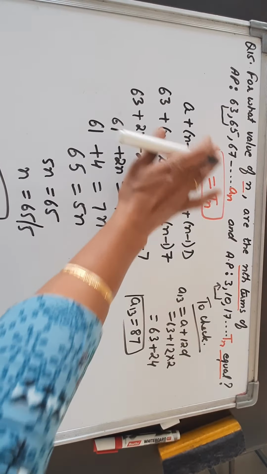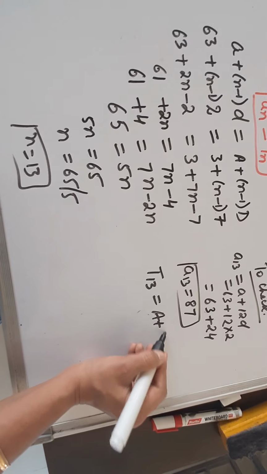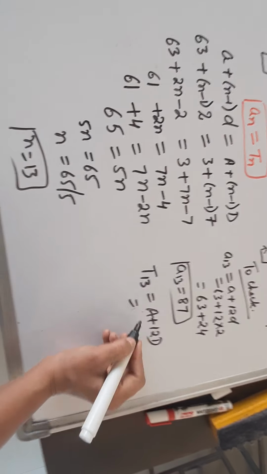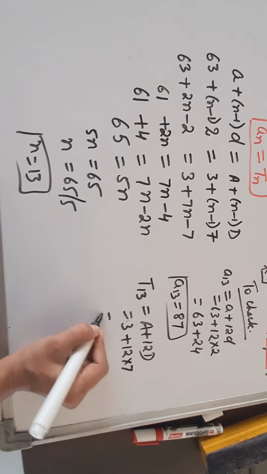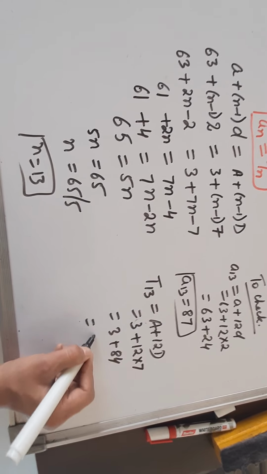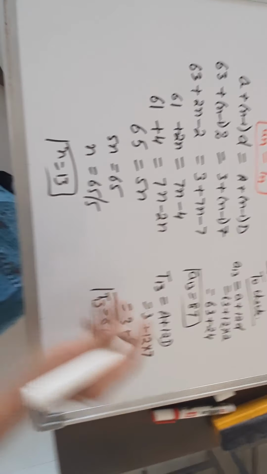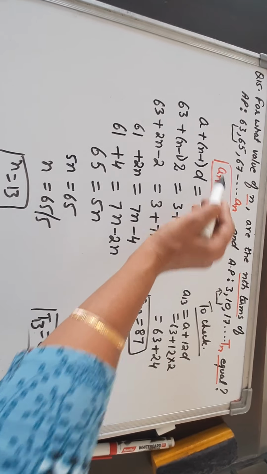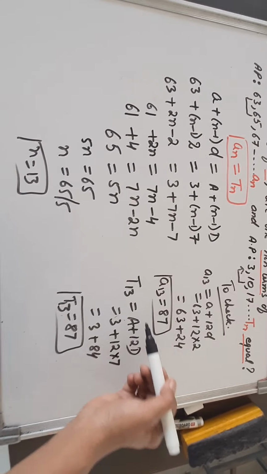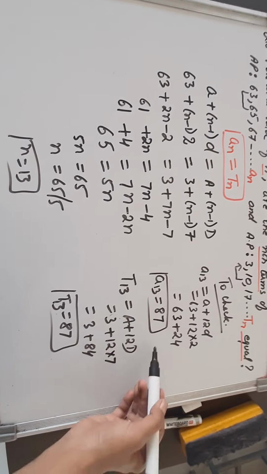Now they have given that these are equal. So let us check the 13th term of the second AP also. So again the formula will be the same, a plus 12d. What is a for the second AP? 3 plus 12, d is 7. So 84. So this will again be 87. So as you can see, this is what they have given us: for which value of n are both the nth terms of the APs equal? So for which n? For the 13th, meaning the 13th terms of both the APs are equal.